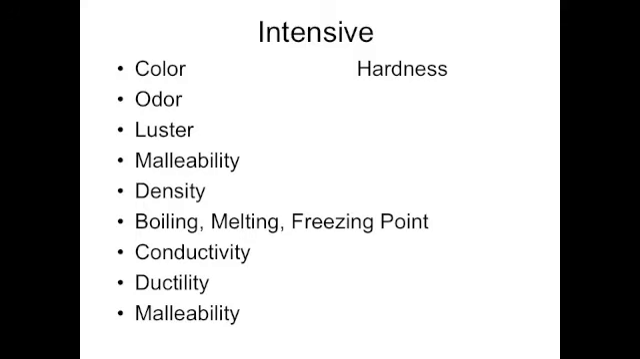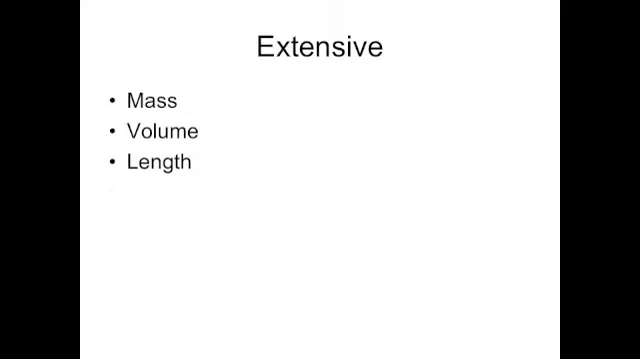Please take a note of our vocabulary words that we've been working on, but also note an addition, like luster. But notice that malleability is there, density, conductivity, ductility, malleability, and hardness. Extensive properties: mass, volume. Remember, extensive is dependent upon mass. Volume is dependent upon how much you have, and length is dependent upon how much you have.